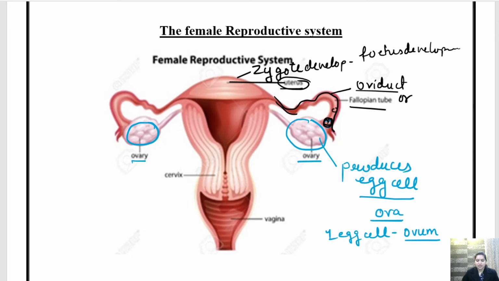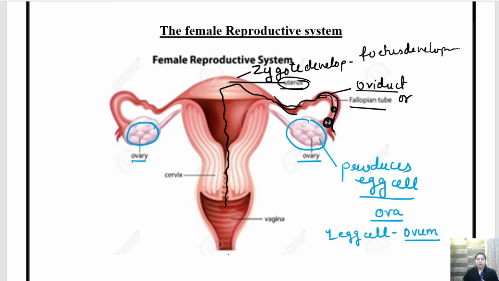as soon as the sperm reaches the female reproductive part, it travels and reaches the oviduct. Okay, this is a sperm. It reaches the oviduct and tries to fertilize the egg cell that is released from the ovary. This sperm will try to fertilize it.